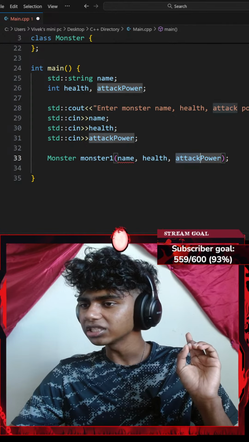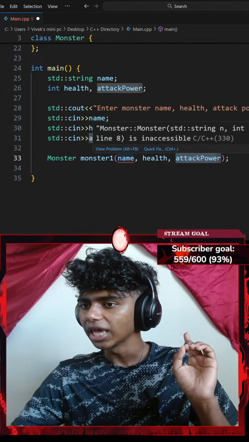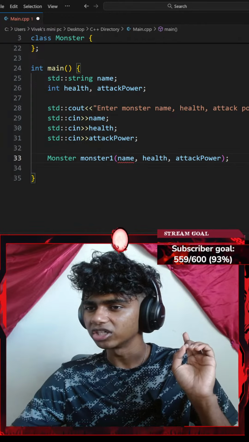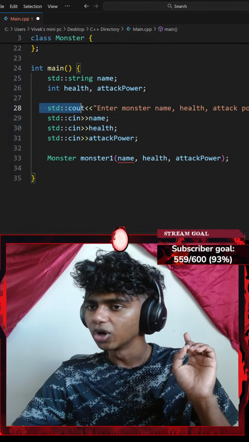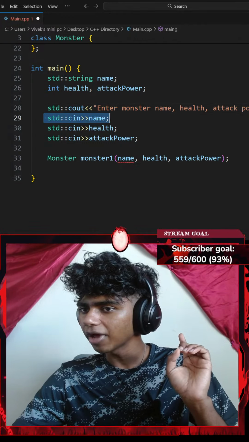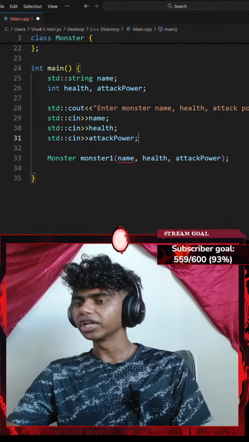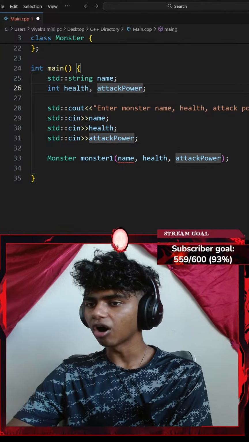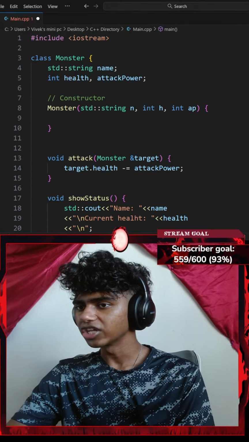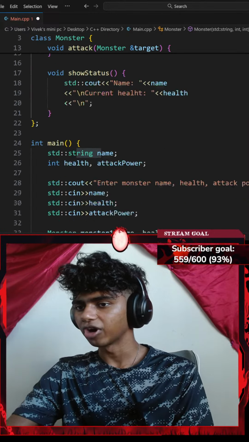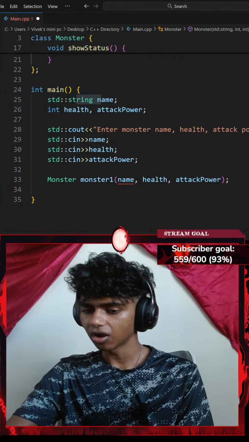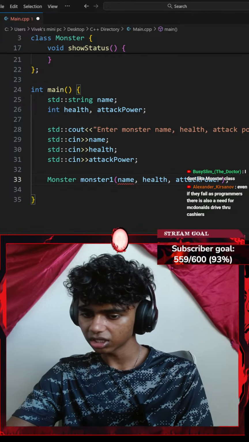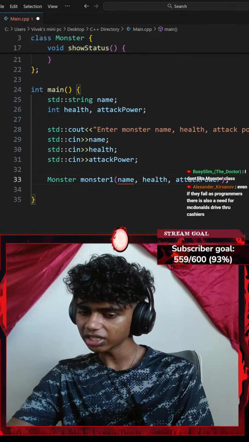That's going to be health. That's going to be attack power. Okay, why does my name variable have a red underline? So I go with a standard console output for name, health. Honestly, did I mess something up? My health and attack power are integers. That should be a standard string, my first parameter. My name is a standard string. Did I spell it wrong? I spelled it correct. I don't like monster class.